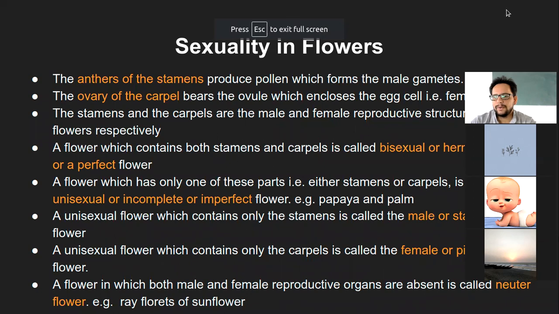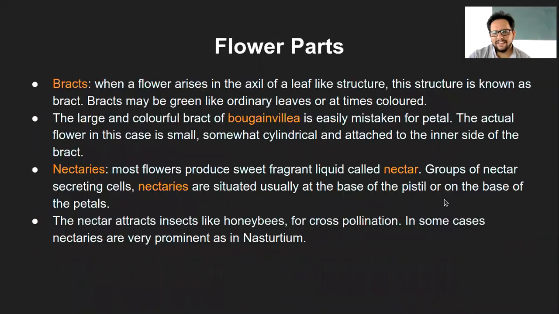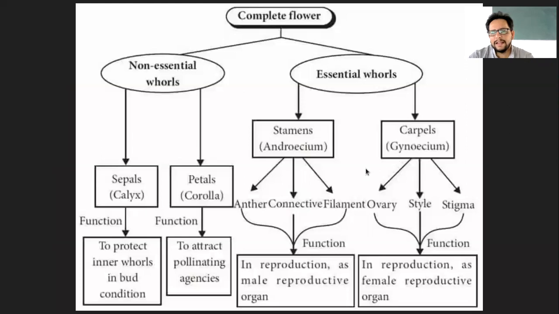Okay, so in the last class, I'll just go over this slide. We had looked at different parts, including essential and non-essential. In non-essential, we had seen sepals and petals.